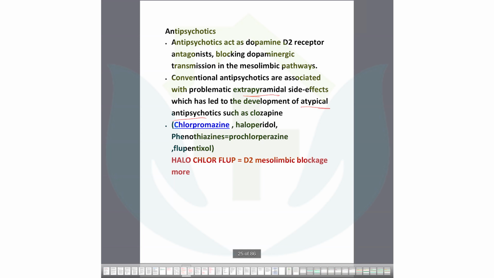So how can you remember the antipsychotics? Haloperidol, chlorpromazine, flupentixol. So haloperidol, flupentixol, and chlorpromazine. So these are the names. Halochlorflup, you can say. D2 mesolimbic blockage is more. They are working more. So conventionals are more effective with delusions and hallucinations. That is known as psychosis. What do you mean by psychosis? A patient suffering from extreme hallucinations and delusions, that is psychosis. Okay, so you need to know about psychosis.